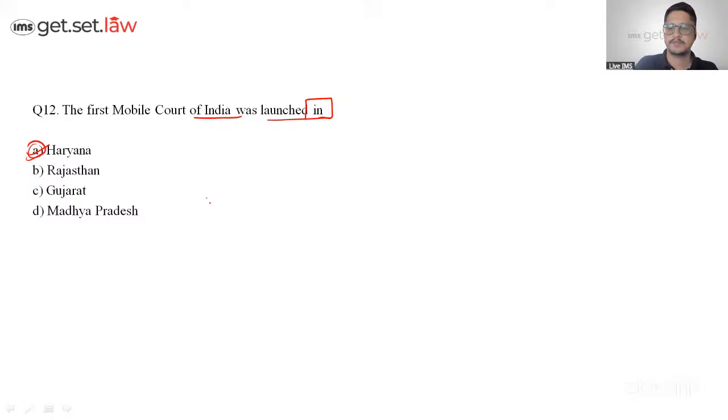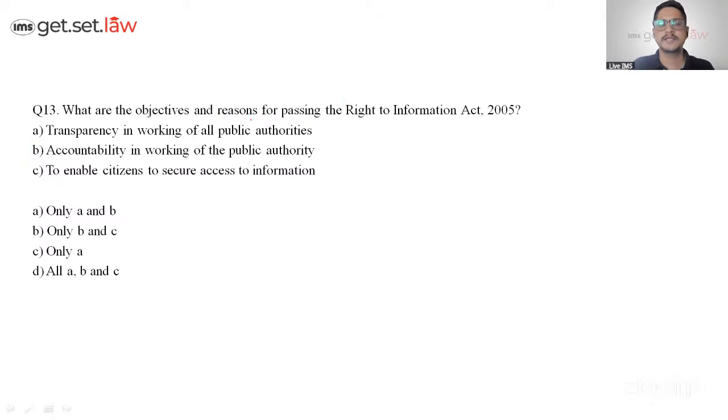Answer is A. Next, what are the objectives and reasons for passing the Right to Information Act? Now, when you read all the statements given in A, B, C, they say transparency in working of all public authorities. It is true. That's the objective. Why you wanted the Right to Information Act.